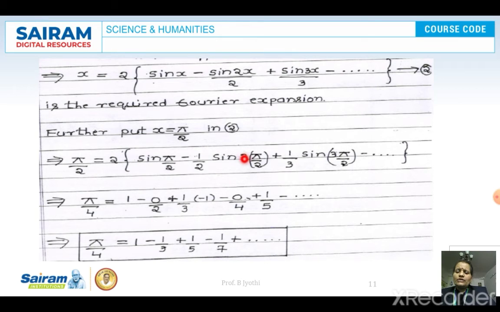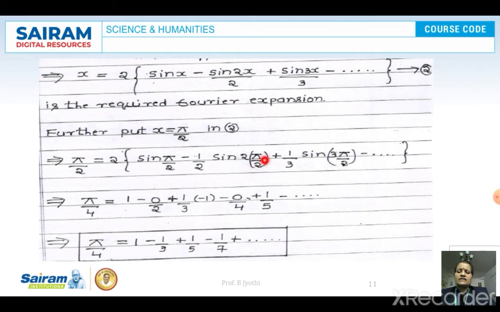Now we need to get the value of pi by 4. So let us put a suitable value for x, that is pi by 2. When we put pi by 2 here, pi by 2 is given by 2 into sin pi by 2 minus half sin 2 pi by 2, which is going to be 0, plus 1 by 3 sin 3 pi by 2, and so on. Wherever an even number is multiplied, the 2 and 2 cancel, and we get pi, 2 pi, and so on.